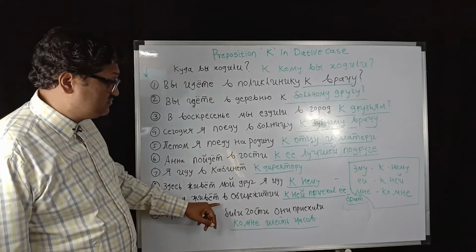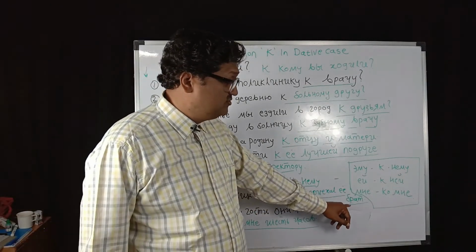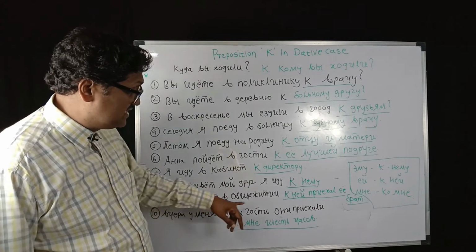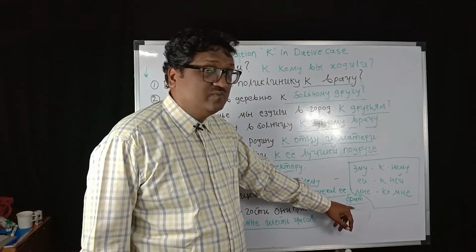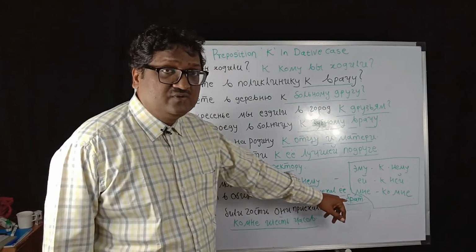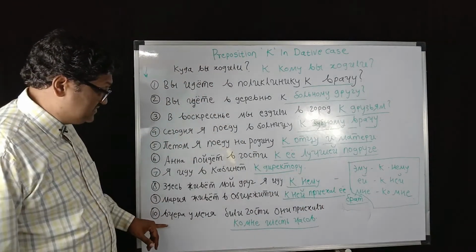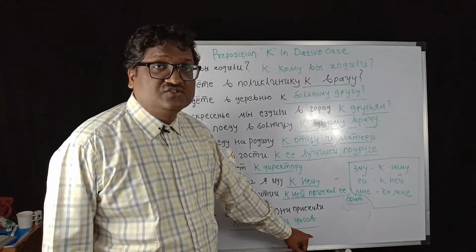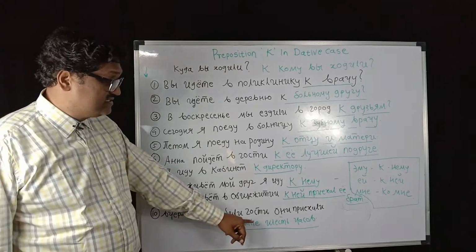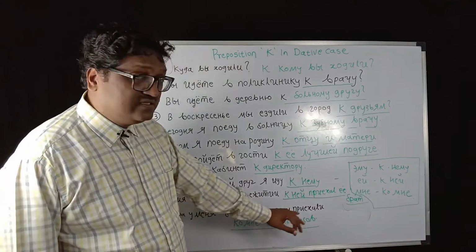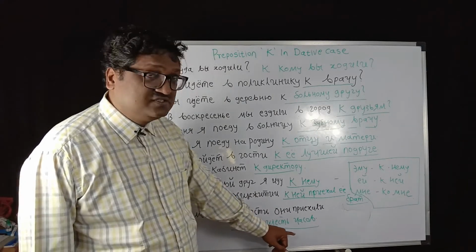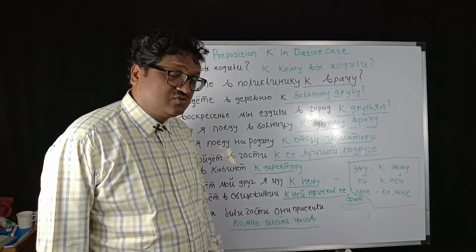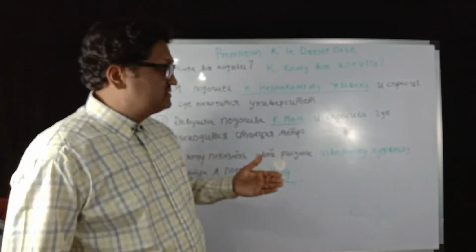Similarly, "Мария живёт в общежитии, к ней приехал её брат." Maria is living in the hostel, and her brother arrived to her. Like this. "Вчера у меня были гости, они приехали ко мне в 6 часов." Yesterday I had some guests and they arrived to me at 6 o'clock. Like this. I have some more examples here.